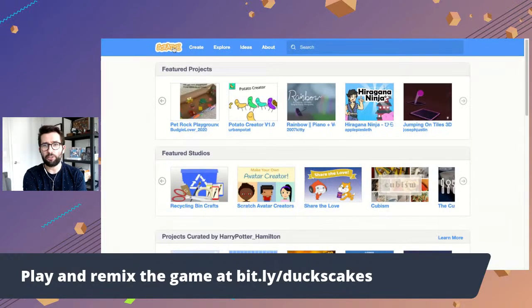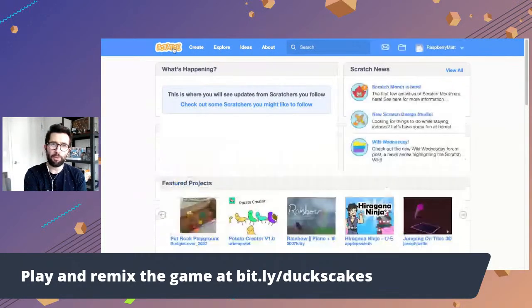But if you go to scratch.mit.edu, you'll land on a page like this, and you can play the projects that people create. It's not just games, it can be anything that people create with code. And it's easy enough to get started. You go to scratch.mit.edu and you click create. If you create an account, you can save the stuff that you make online, and you can also remix what other people create.